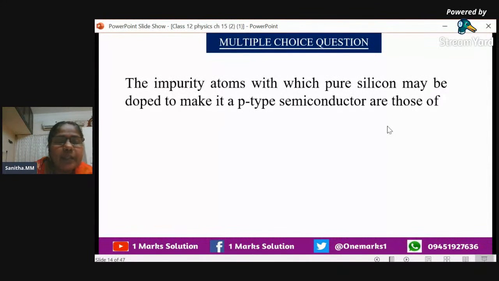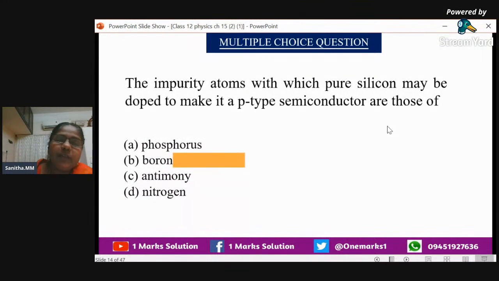How will you get p-type semiconductor? By adding trivalent impurity. Tri means only 3 valence electrons will be there. So with 3 valence electrons, when it is added, what will happen? There, one empty space will be there. A vacancy will be there. That vacancy we can call holes. We will consider it as positive. That type of semiconductor, we can call p-type semiconductor.